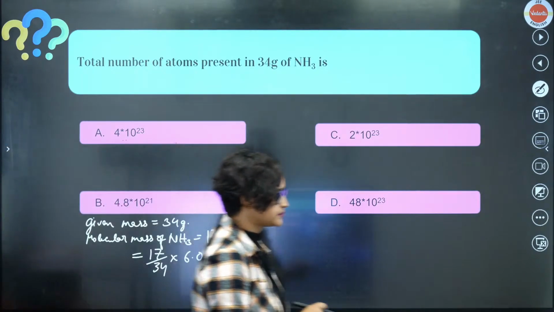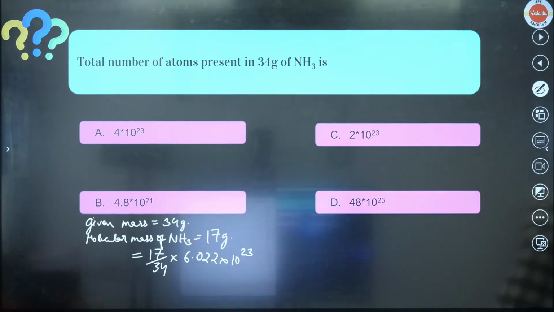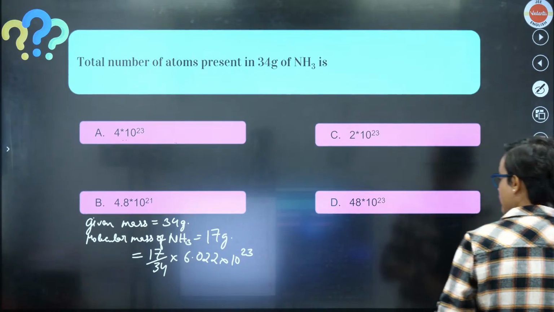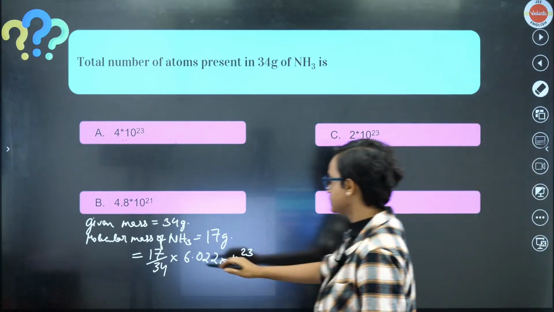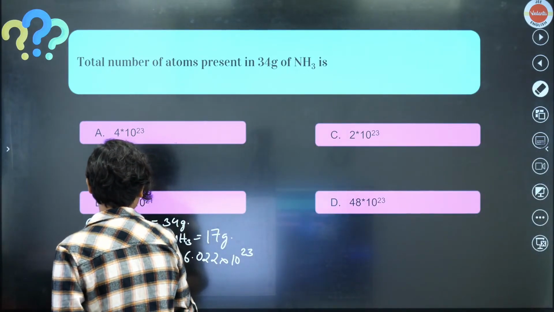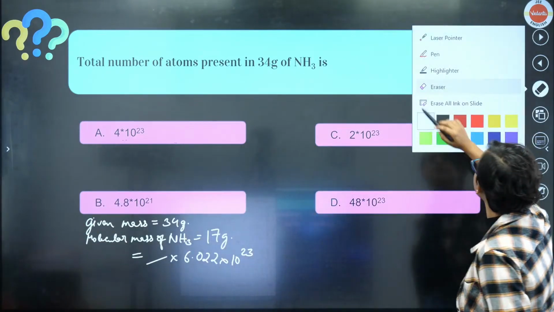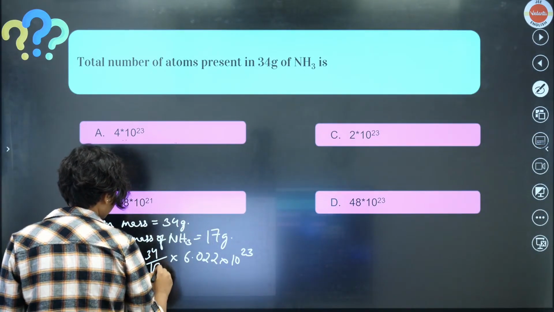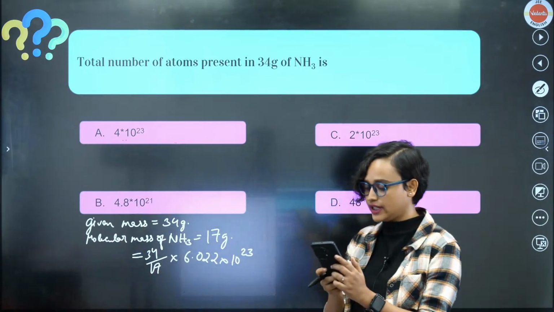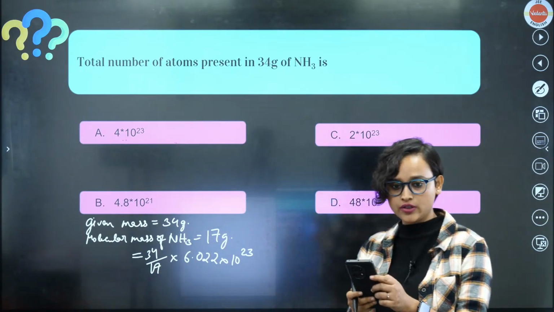Let's calculate it. No, it should be 34 by 17. Do it, 34 divided by 17 into 6.022.